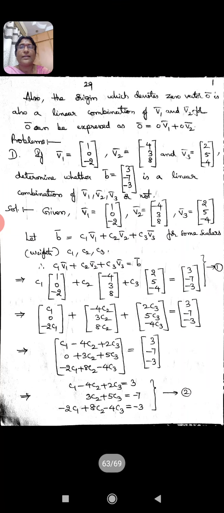That is, a given vector may or may not be among all those linear combinations that can be formed by a given set of vectors.